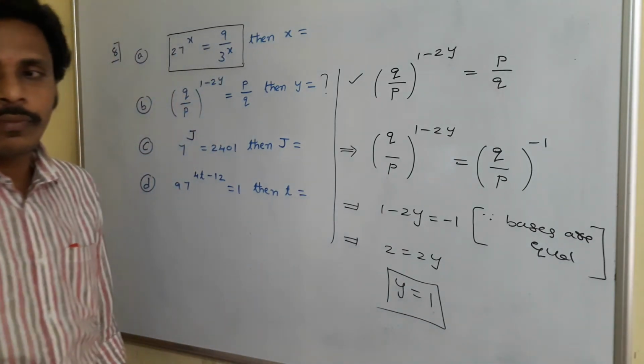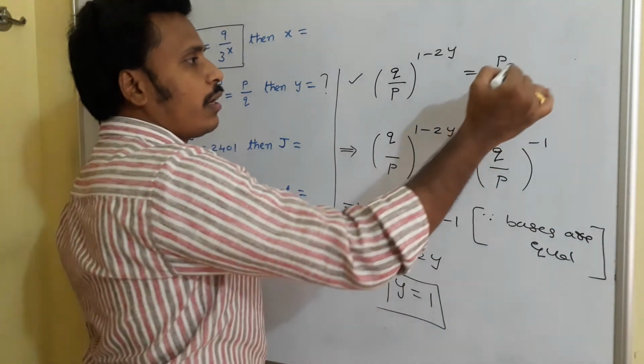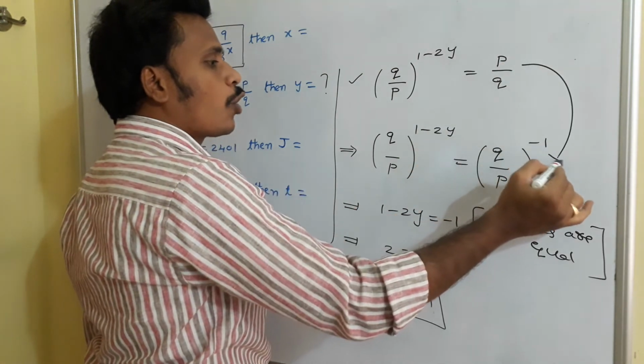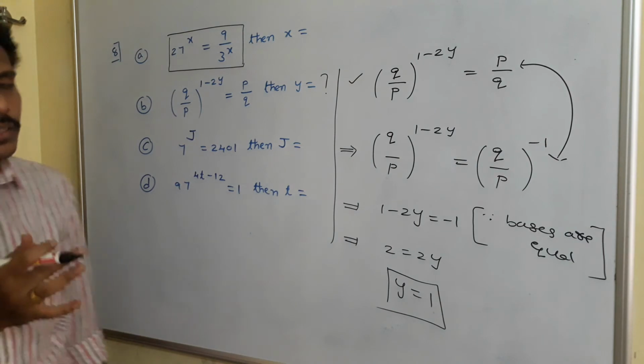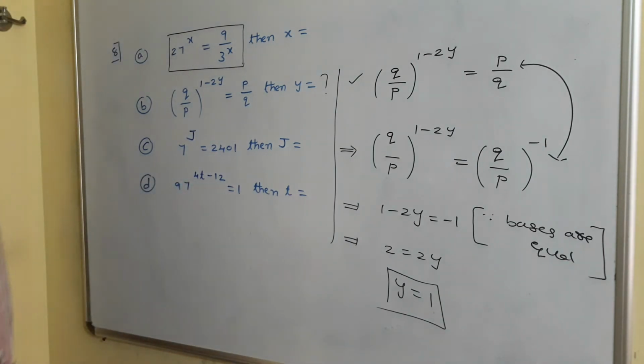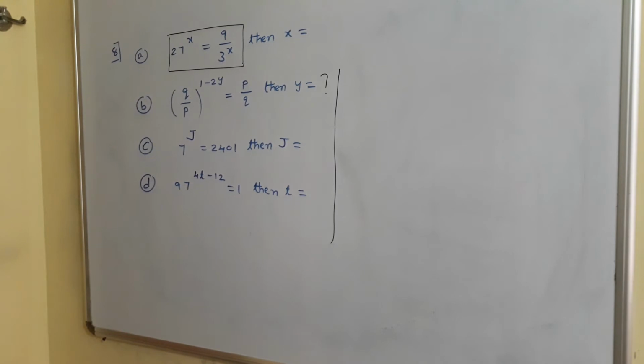There ends the problem. The simple logic involved here is writing p by q as q by p to the power minus 1. That simple idea easily solves this particular problem. Have a look. Right, then think about C.